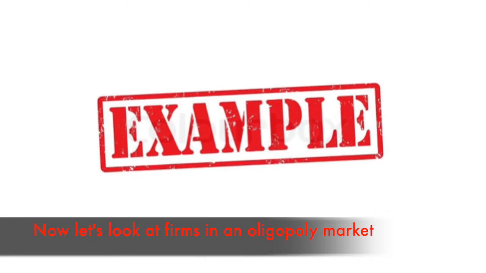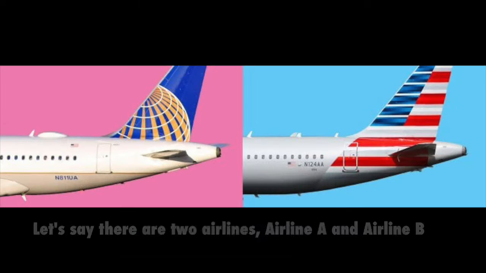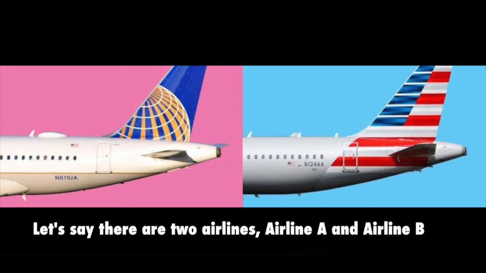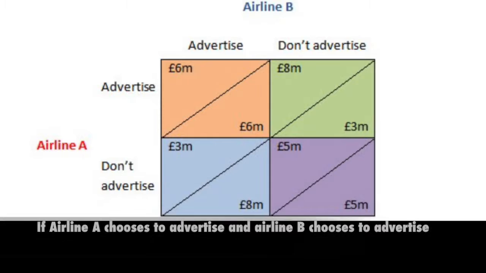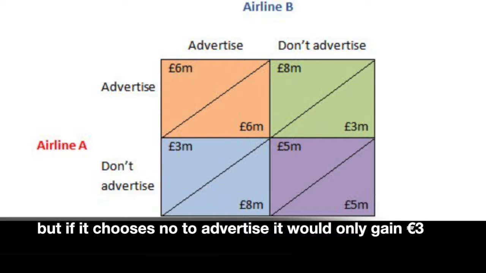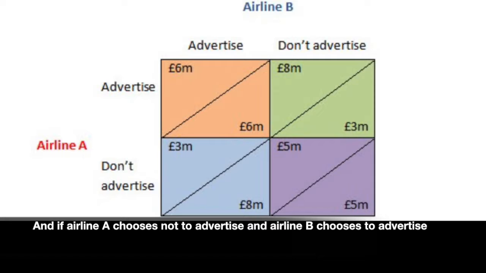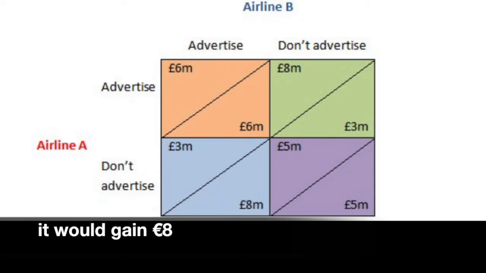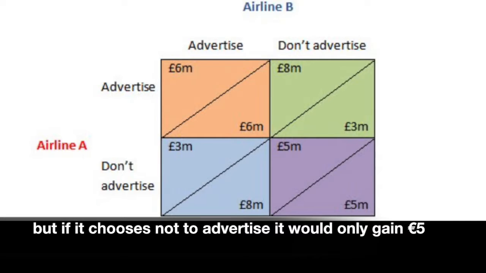Now let's look at firms in an oligopoly market. Let's say there are two airlines, Airline A and Airline B. If Airline A chooses to advertise and Airline B chooses to advertise, it would gain 6 euros. But if it chooses not to advertise, it would only gain 3 euros. And if Airline A chooses not to advertise and Airline B chooses to advertise, it would gain 8 euros. But if it chooses not to advertise, it would only gain 5 euros.